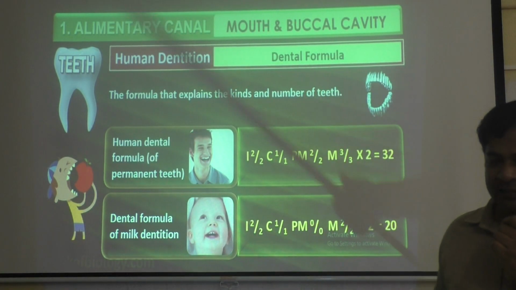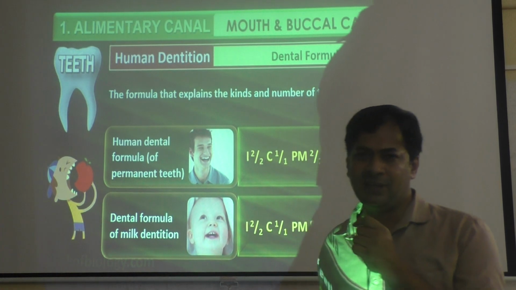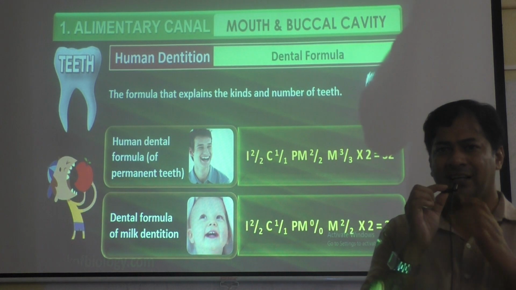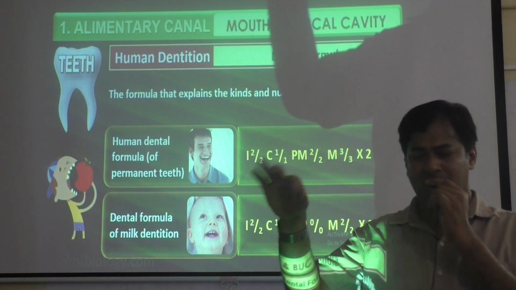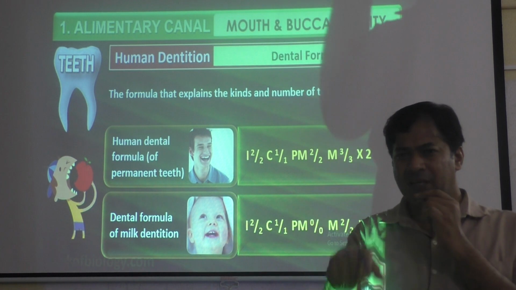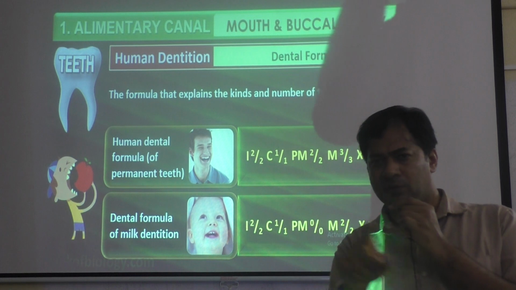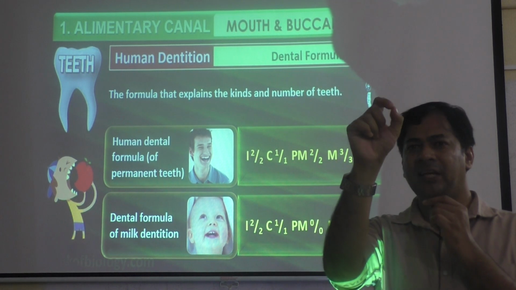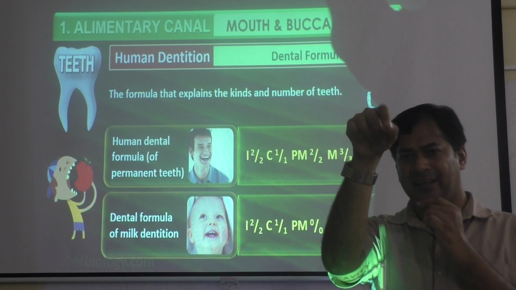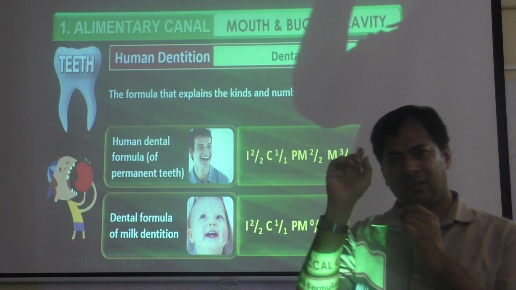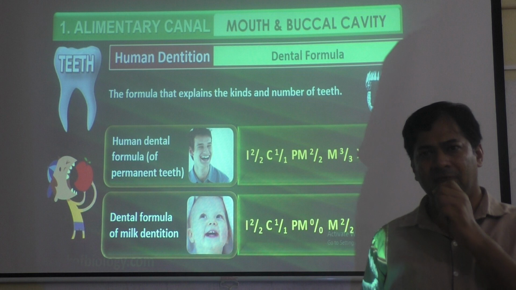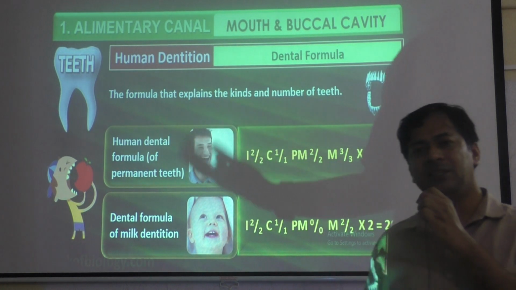Next, the dental formula. If you go to a dentist and have to take a dental x-ray, they will put a plus mark, which indicates upper 2, lower 2, two sides. Then they will write the name in the left side corner, like L2, L3. I mean the third tooth of the left side. That is the dental formula.